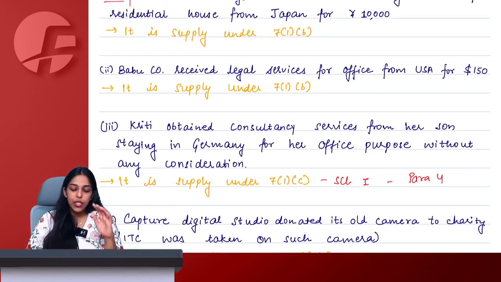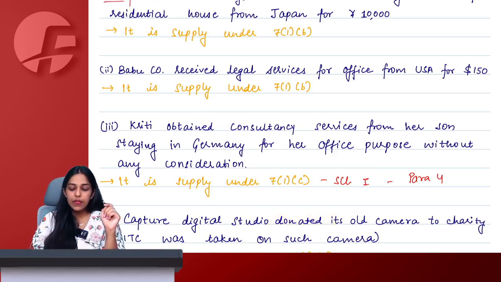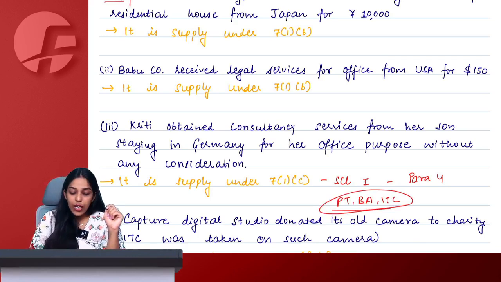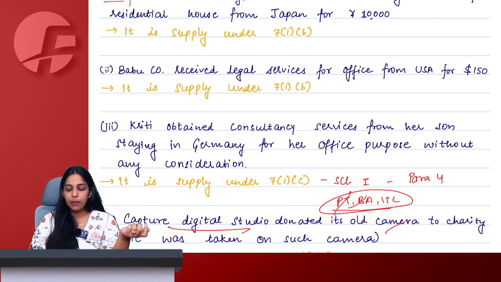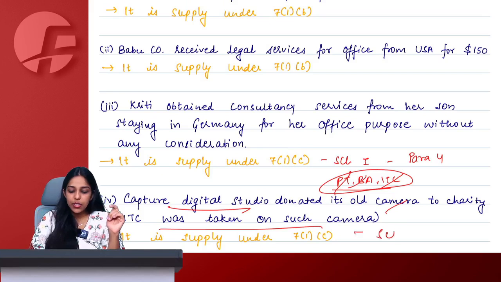Chalo, next. Capture Digital Studio donated its old camera to charity. ITC was taken. Tell me, again donation. We have donated the camera, means it is without consideration. Now for without consideration, we need to check Schedule 1, all the 4 paras. Schedule 1, Para 1 says permanent transfer, business asset, ITC availed. Let us check if all 3 conditions are satisfied. We have donated, so of course we are not going to ask it back. So it is a permanent transfer. For a digital studio, is the camera a business asset? Yes, ma'am. And ITC was also taken on it, which simply means it is a supply under Section 7(1)(c), Schedule 1, Para 1.